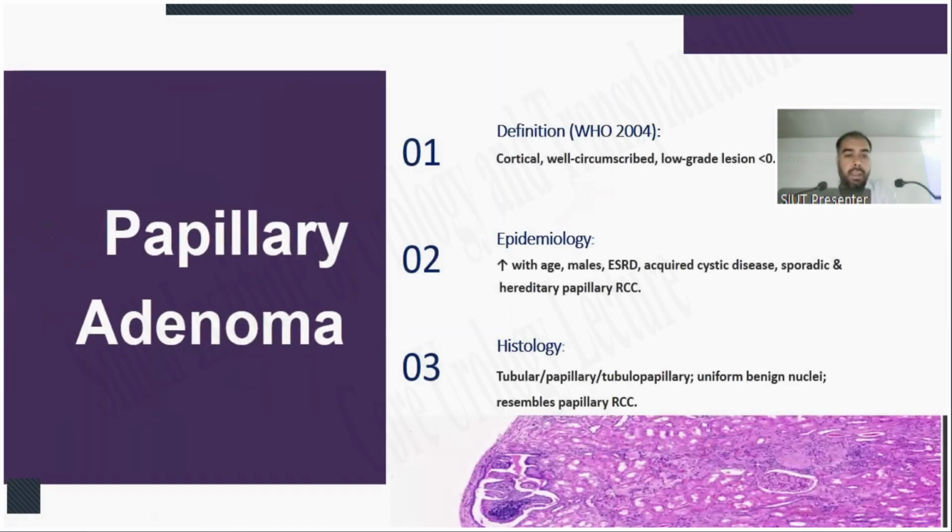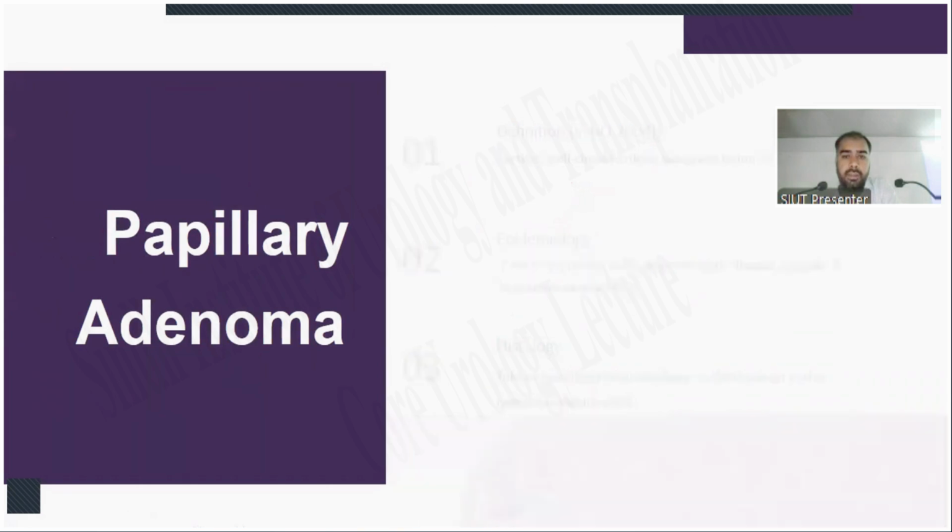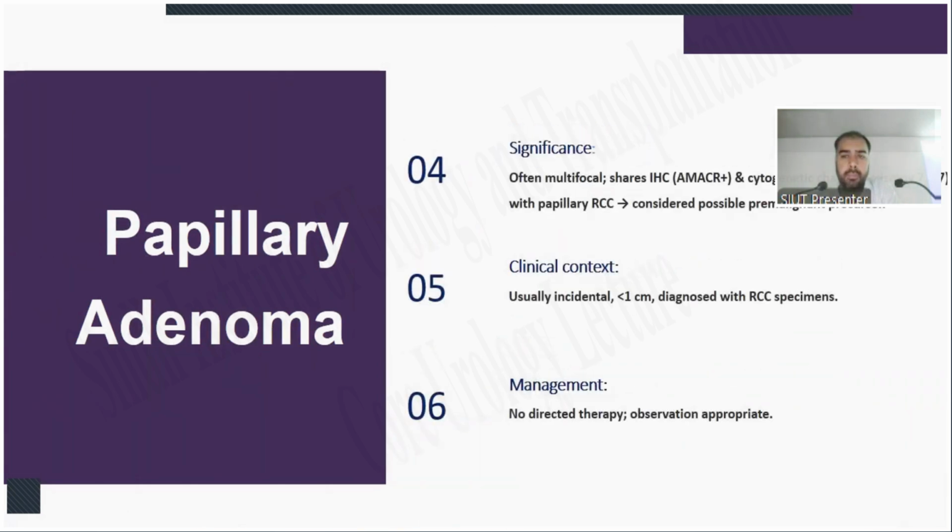The third one is papillary adenoma, defined as a circumscribed low-grade lesion of less than 0.5 centimeter. Epidemiology: increased with male sex, age, end-stage renal disease, acquired cystic kidney disease, and sporadic and hereditary papillary RCC. Histology: tubular, papillary, or tubulopapillary, with uniform benign nuclei, resembling papillary RCC. Significance: often multifocal, shares AMACR positivity and cytogenetic changes, trisomy 7 and 17, with papillary RCC, considered a possible premalignant precursor. Clinical context: usually incidental and less than 1 centimeter, diagnosed in RCC specimens. Management: no directed therapy, observation is appropriate.